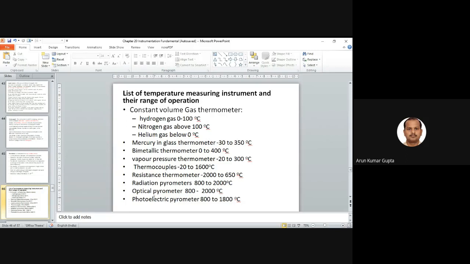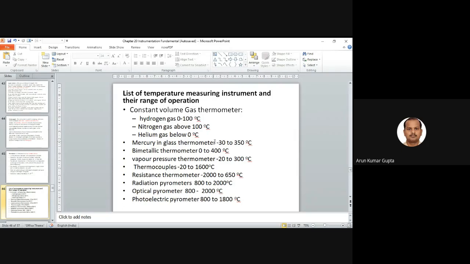So, the list of temperature measuring instruments and their range of operation. These slides are very important from the GATE point of view also. We have the constant volume gas thermometer, which uses hydrogen gas, nitrogen gas, or helium gas. Hydrogen is used to measure temperature range from 0 to 100, nitrogen above 100, helium below 0.